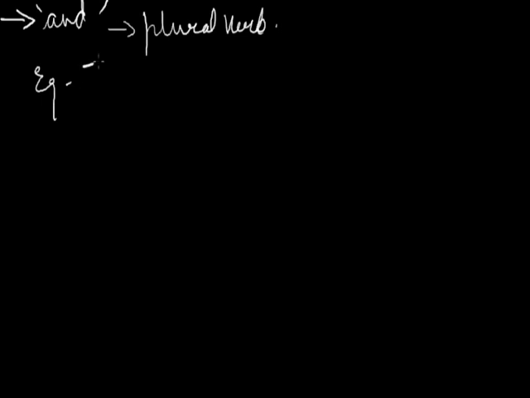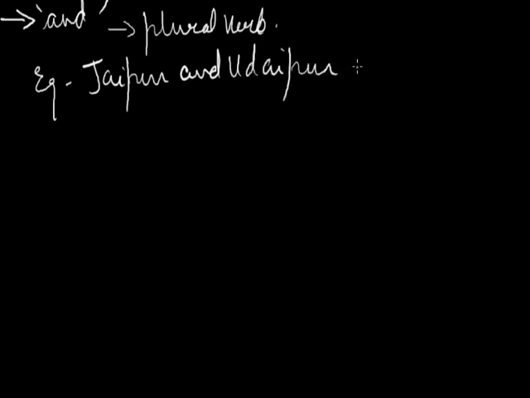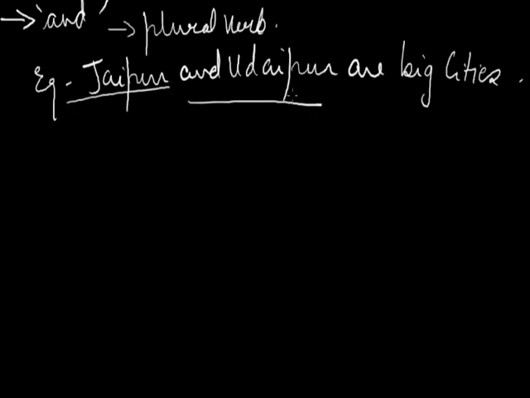For example, if I take, Jaipur and Udaipur are big cities. So here I am talking about Jaipur and Udaipur, that is more than one singular subject, and it is joined by the word and. So the verb which we are having is plural, that is are.